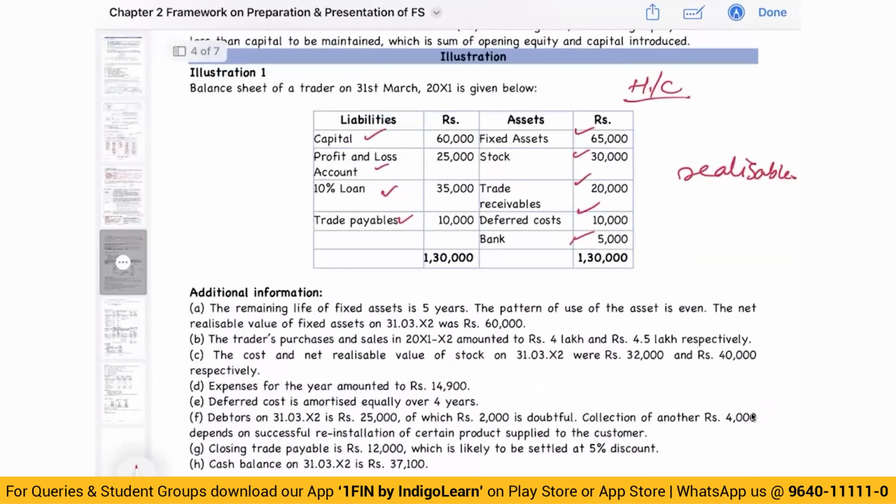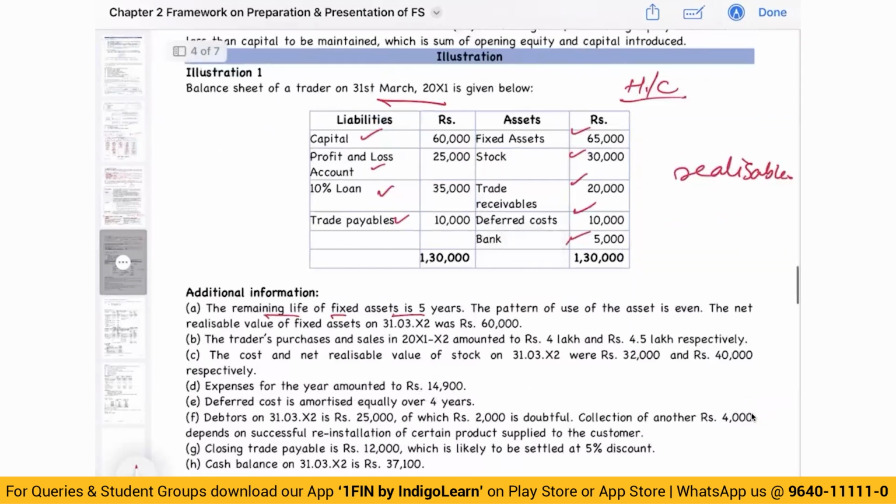The remaining life, this is as on 31st March of year 1. The remaining life of fixed asset is 5 years. Pattern of use of the asset is even. The net realizable value of the fixed asset on 31st March is 60,000. They're saying 5 years useful life remaining. If I follow the going concern assumption, I will provide depreciation on this and do the calculation. If it is not a going concern, then I will show the asset at realizable value, which is 60,000.